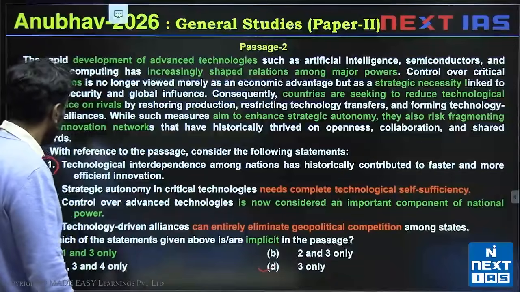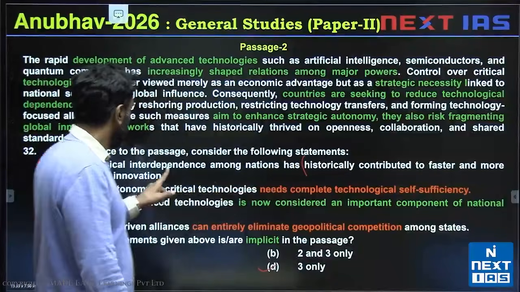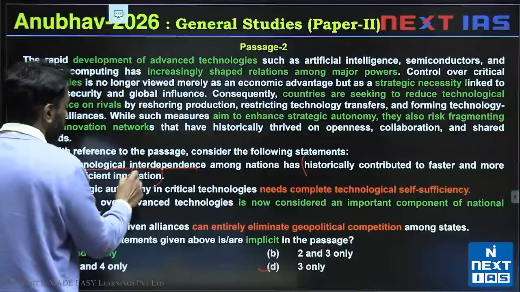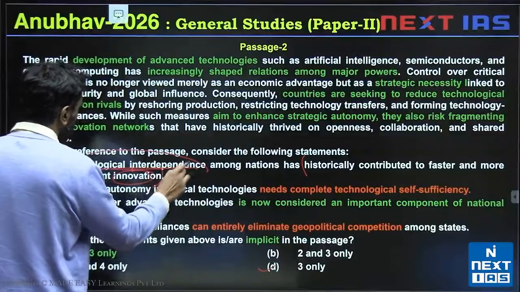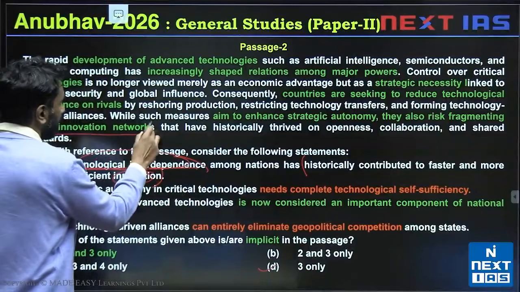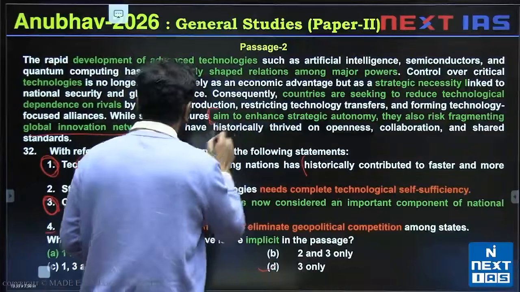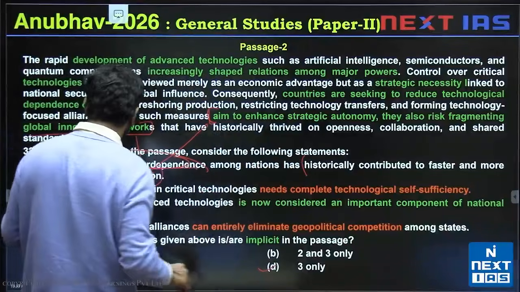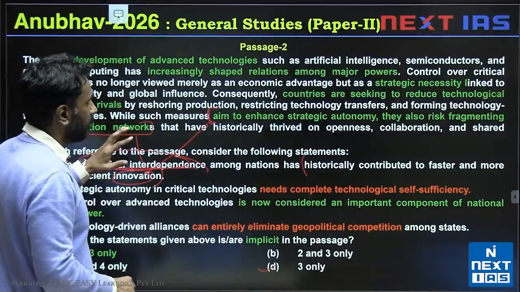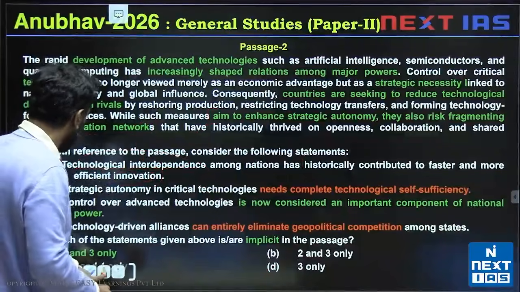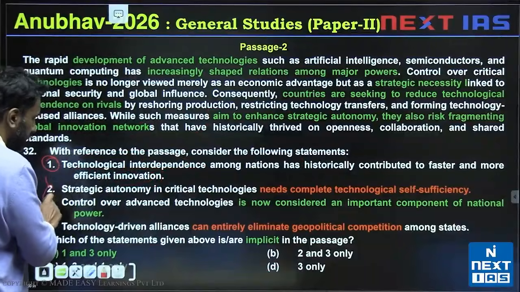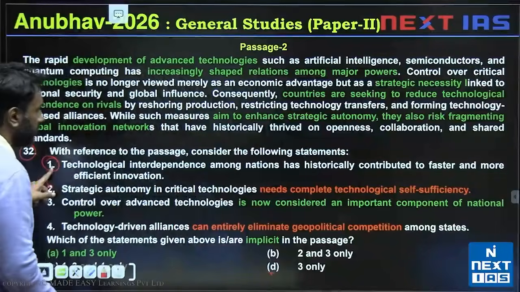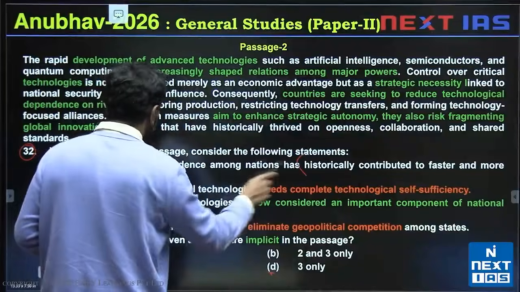The reason why I'm especially not marking 3 immediately as right is, I'm not entirely sure about 1. Although this is not mentioned, I can tell that technological interdependence has contributed to innovation. This has contributed to innovation is correct based on this line. This second half, historically contributed faster and efficient innovation, that is a little problematic. So I have put 1 aside and I know 2 is incorrect for sure. Now a wrong decision can push us to go with D, but I know 1 needs checking. This part needs specific checking.